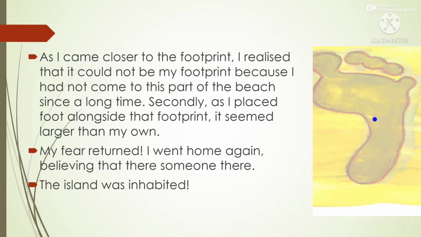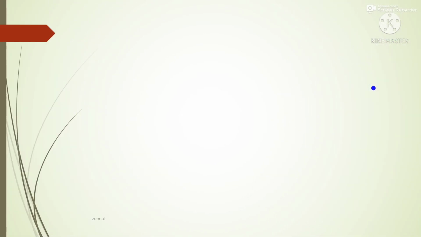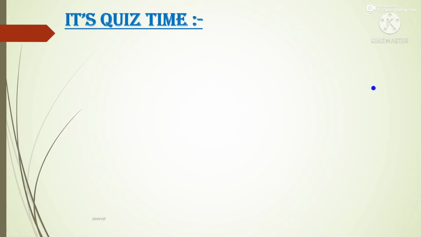If you want to know whose footprint that was, you can read the whole novel written by Daniel Defoe. Then you will know whose footprint that was and what happened to Robinson Crusoe after this line. Now we will discuss some question answers. First, we will participate in a quiz. It's quiz time now. So let's enjoy the quiz.